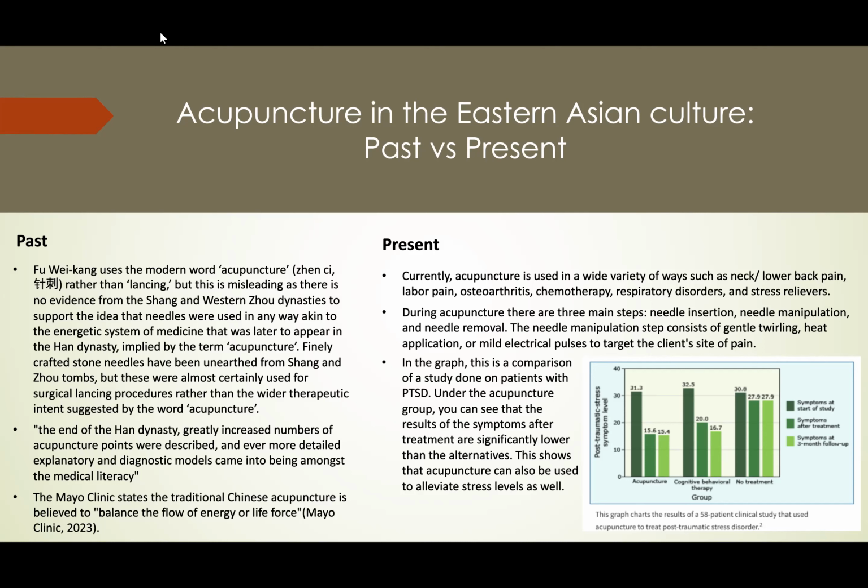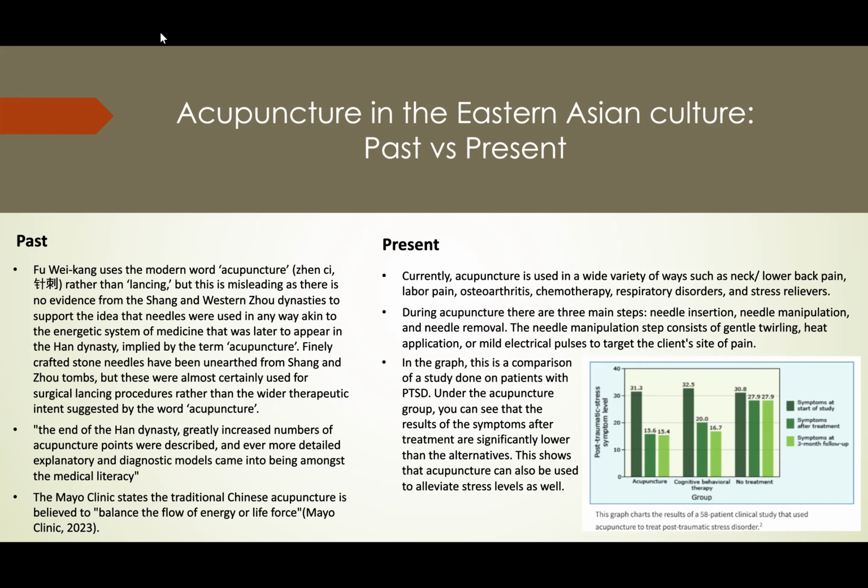And then there is a quote: from the end of the Han Dynasty the number of acupuncture points described greatly increased, and ever more detailed explanatory and diagnostic models came into being amongst the medical literati. The Mayo Clinic had a great quote about traditional Chinese acupuncture being believed to balance the flow of energy or life force.